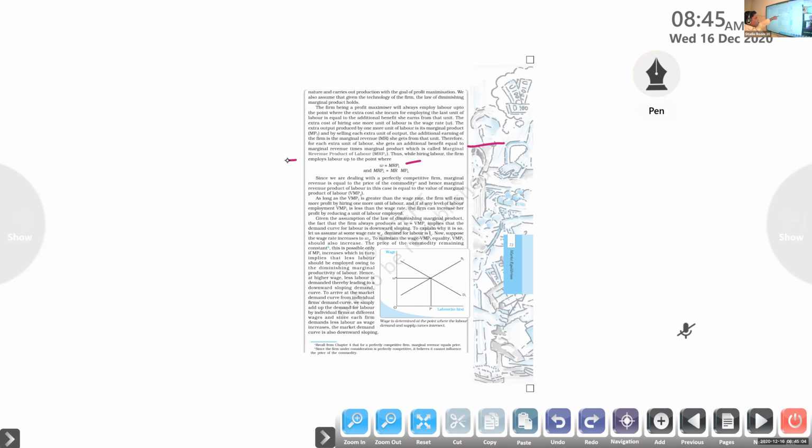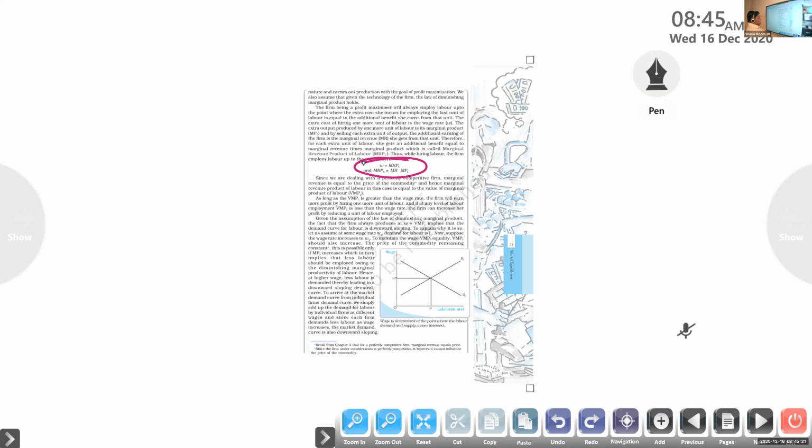And MRPL is always equal to marginal revenue multiplied by marginal product of the labor. Just keep this equation in your mind.